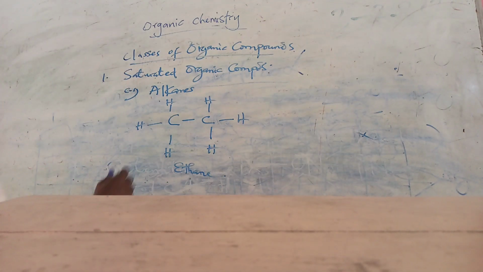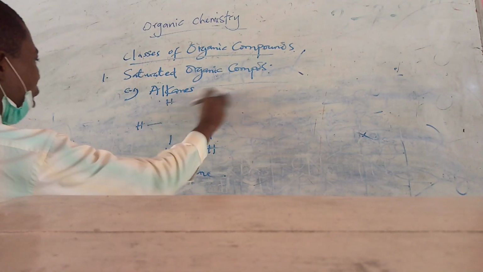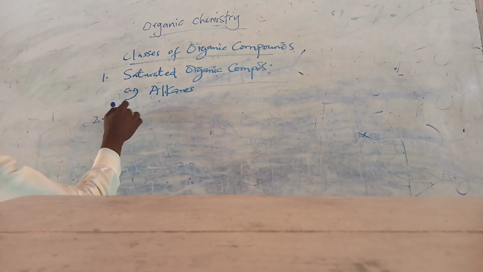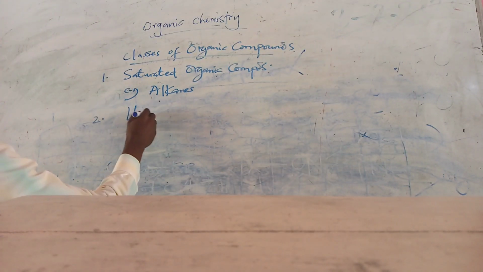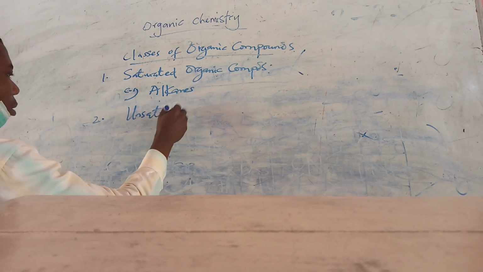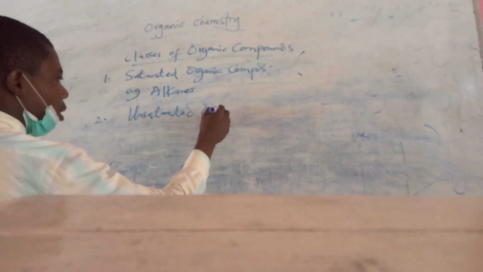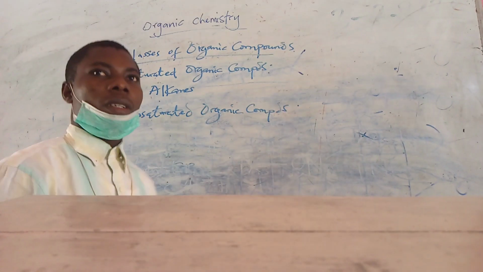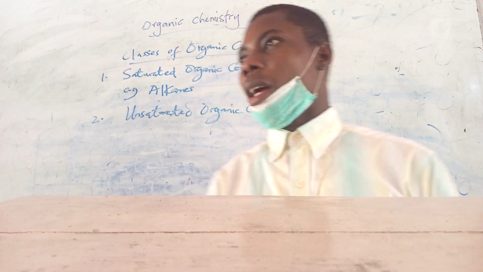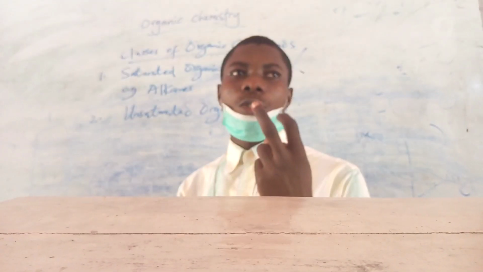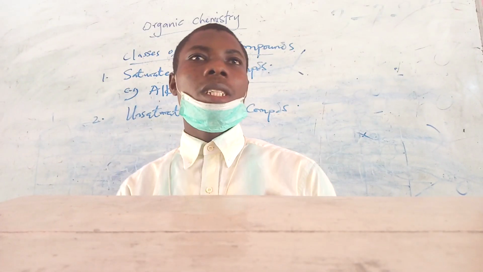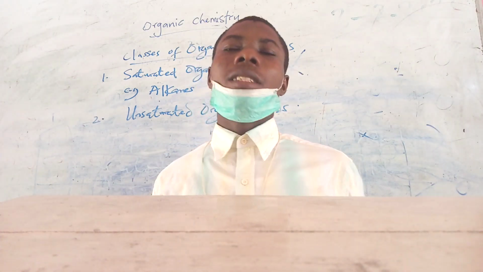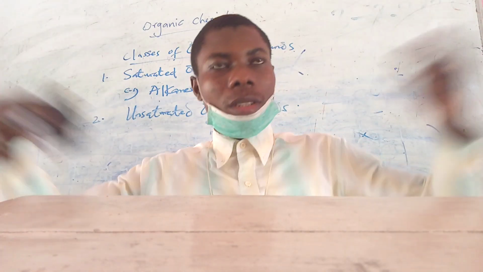Now, another class of organic compounds that we have are the unsaturated organic compounds. Unsaturated organic compounds actually are two. Unsaturation means they have not used up their bonds. They can actually take in some bonds, like a